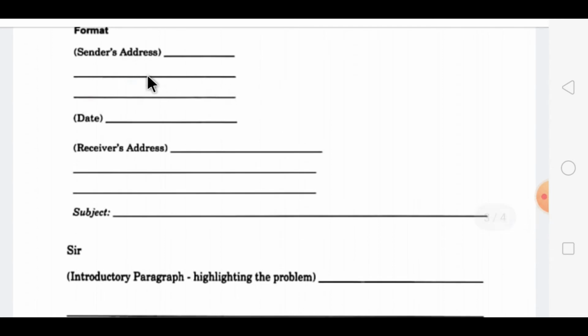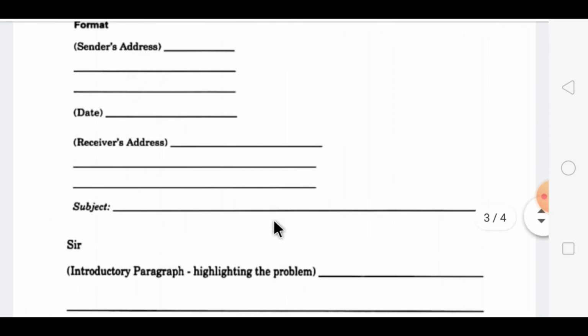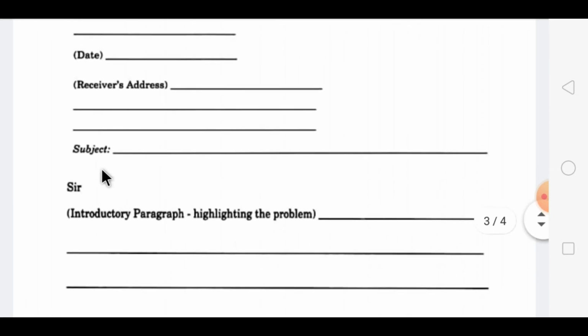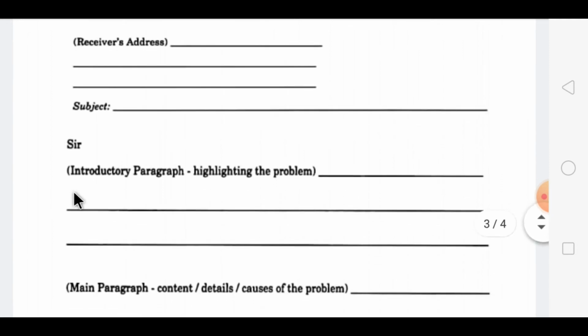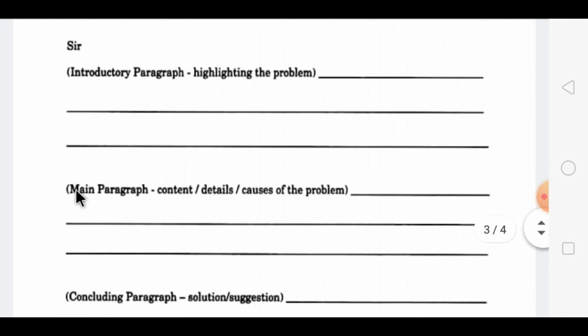In that there are not many changes. First of all, you write the sender's address over here, as you did in placing an order. Then comes the date. You will write down the date when you are writing the letter. And after that will come the receiver's address, the person to whom you are writing the letter, and the main part, writing about the subject, why you are writing this letter. Then comes the salutation part, so you will mention it with sir or ma'am.